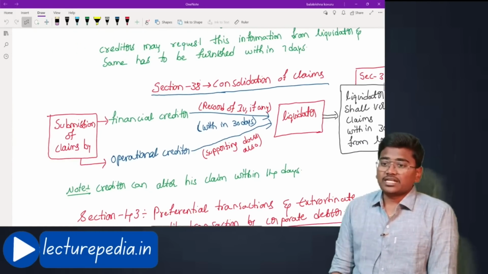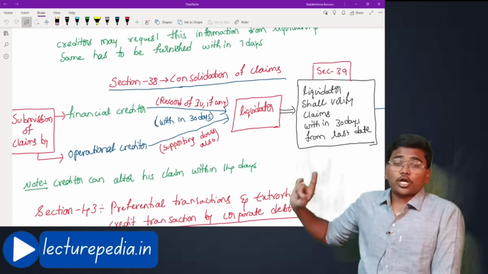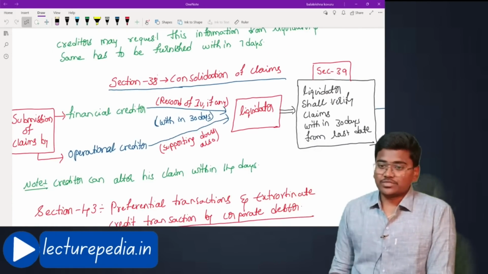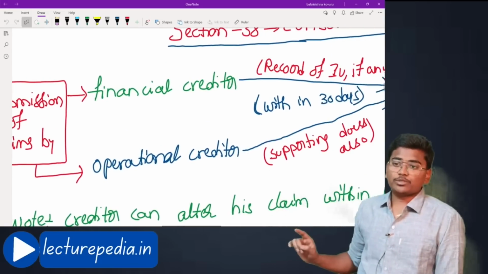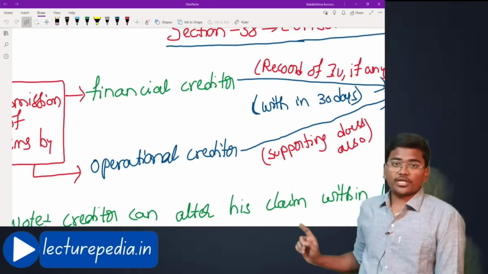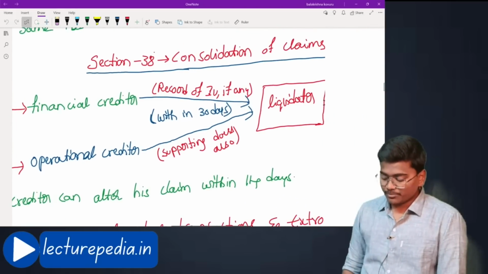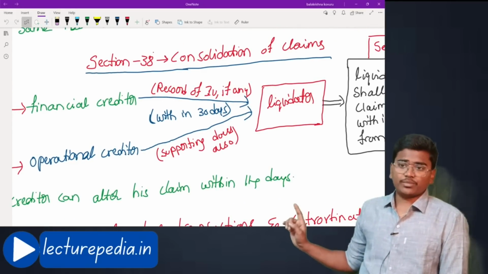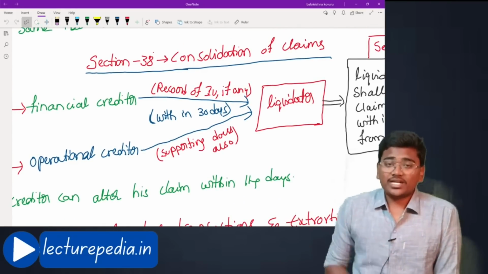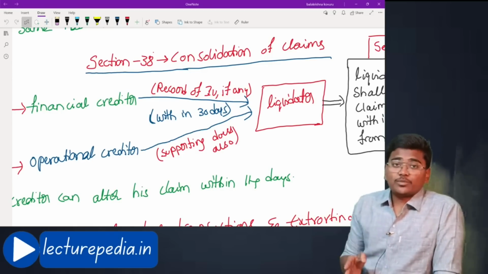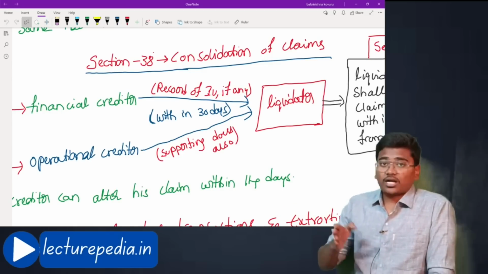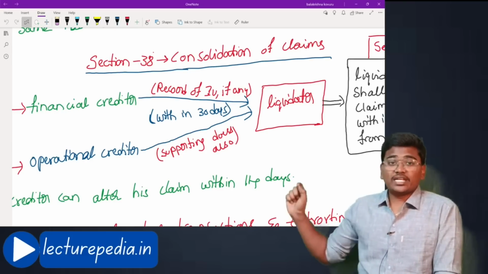Moving to section number 38, which deals with consolidation of claims. Now, who will submit the claims? Submission of claims by financial creditor, operational creditor. To whom they will submit the claims? To the liquidator they will submit the claims. Within how many days they have to submit the claims? Within 30 days from the date of commencement of liquidation, they have to submit their claims to the liquidator.